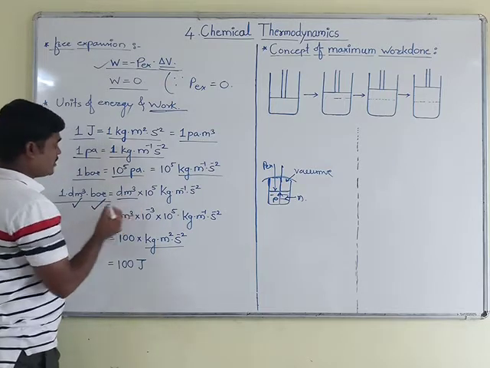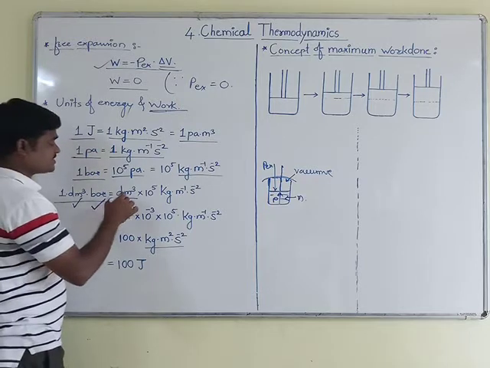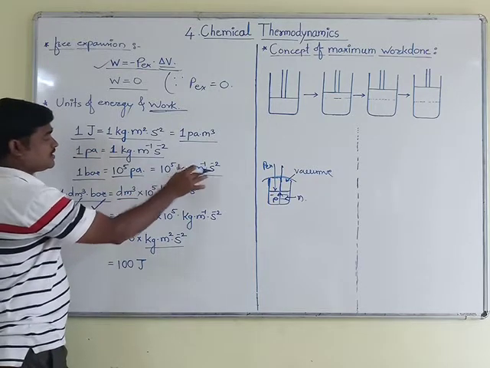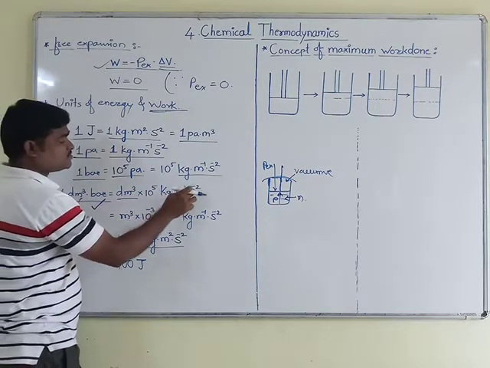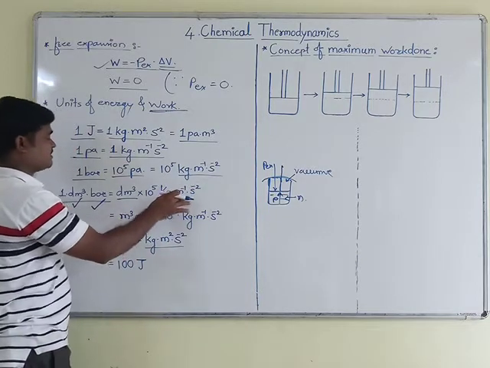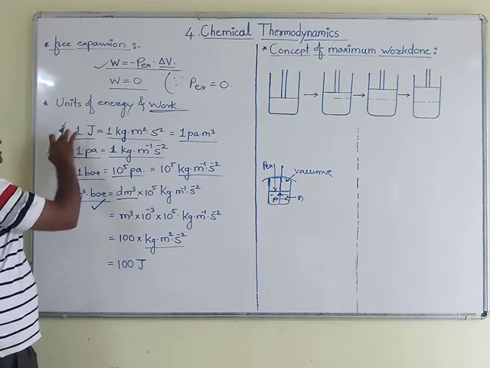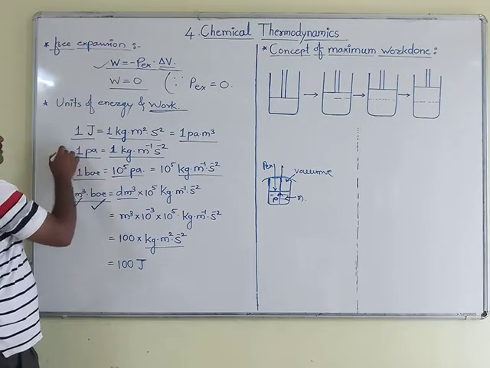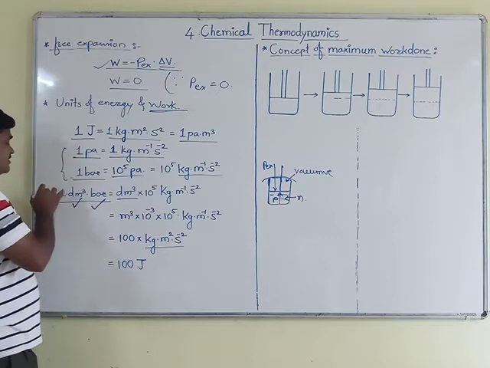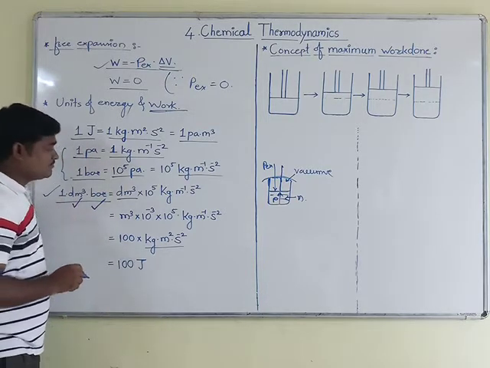Here we have to convert this into its corresponding units, that is dm cube into 10 raised to 5 kg meter raised to minus 1 second raised to minus 2. I have kept this term as it is. This term is for pressure, and this term we have introduced for volume.